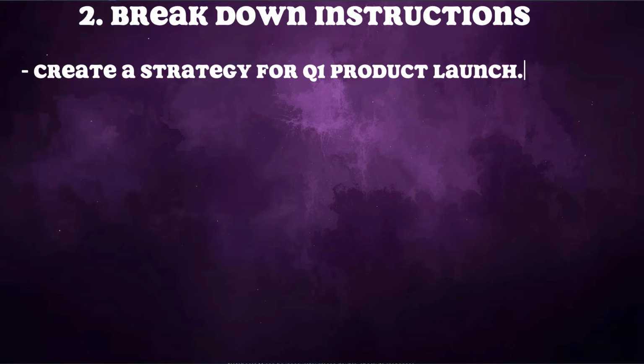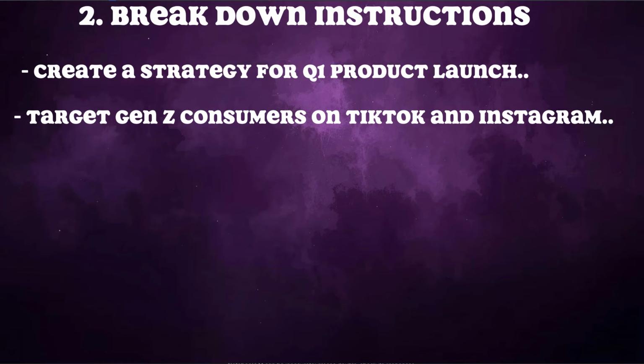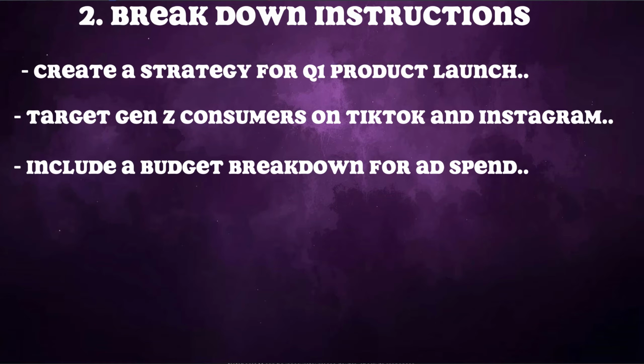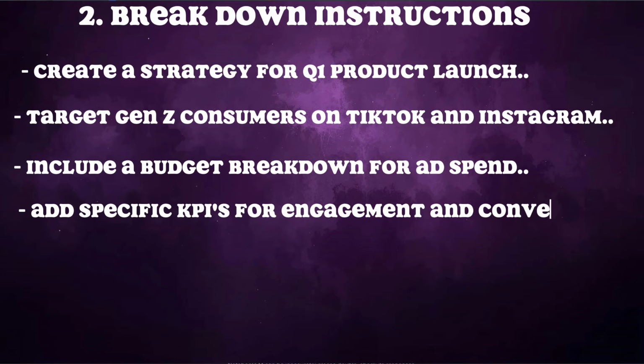Create a strategy for Q1 product launch, target Gen Z consumers on TikTok and Instagram, include a budget breakdown for ad spend, add specific KPIs for engagement and conversion, and use a professional but high energy tone. If you provide a massive paragraph of instructions at once, the model can struggle to prioritize various elements. By using shorter sentences, you create a clearer structure that leads to significantly better and more organized output.